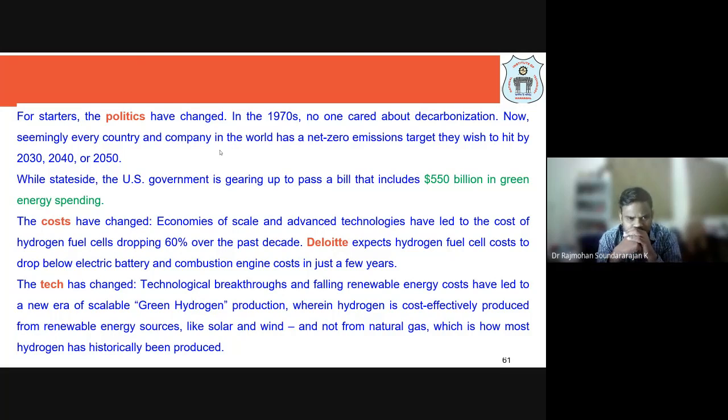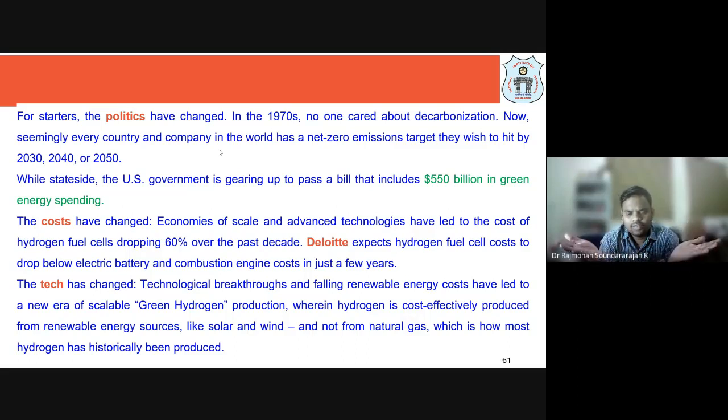Even the US government is gearing up to pass a bill that includes $550 billion in green energy spending. That means they are spending money on new infrastructure to generate more green energy, right? That's also important. It's not sufficient to just announce that we will become like this in a few days. In addition to the announcement, we have to allocate funds in our budget, right?